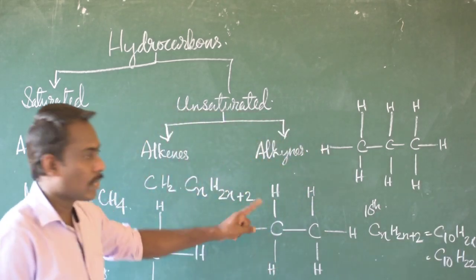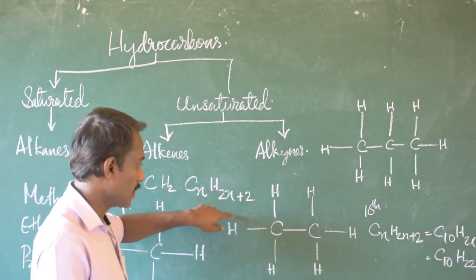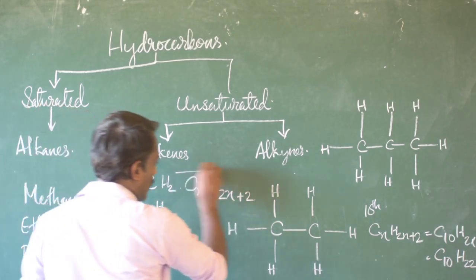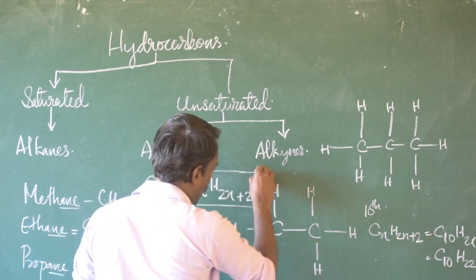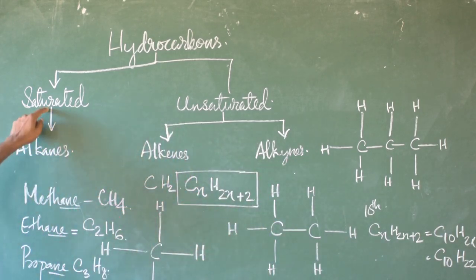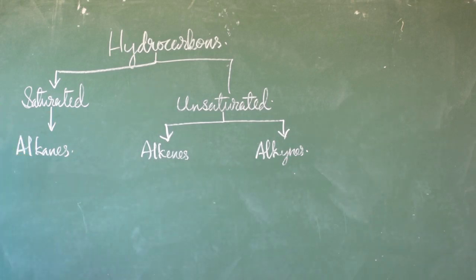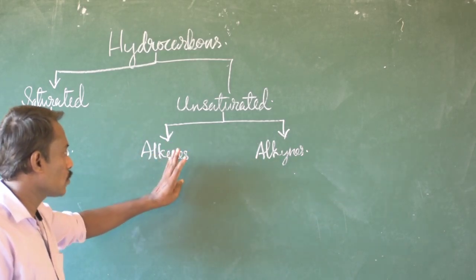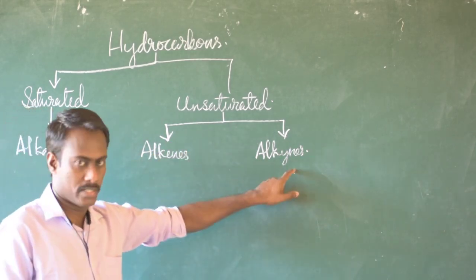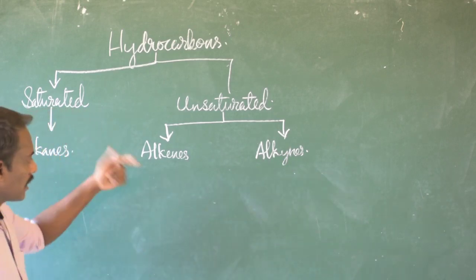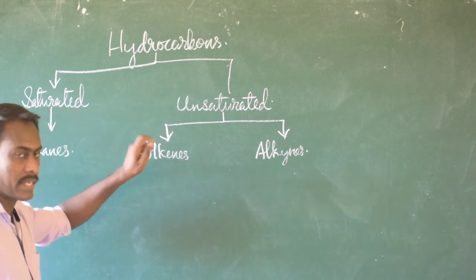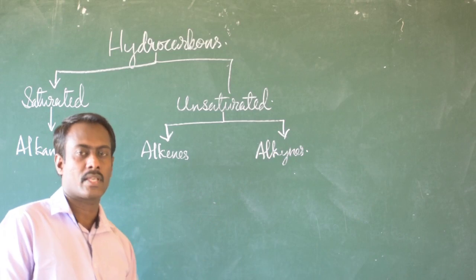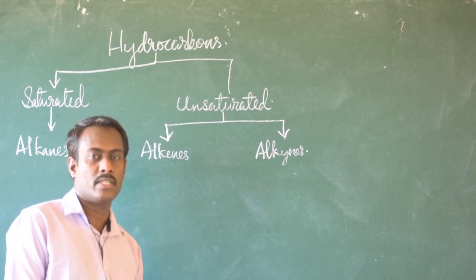So likewise, any number of elements present in this series can be found by using this general formula. So this is the general formula for alkanes. They are saturated hydrocarbons. Now let us see the unsaturated hydrocarbons. In unsaturated hydrocarbons, there are two series, alkenes and alkynes. As we have already learned, alkenes have a double covalent bond between carbon atoms. In alkynes, they have a triple covalent bond between the carbon atoms.